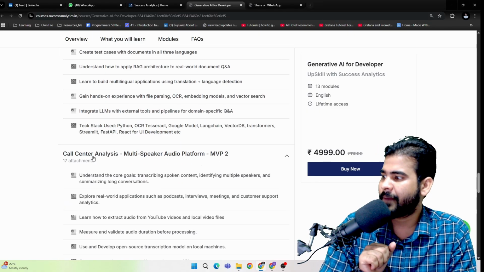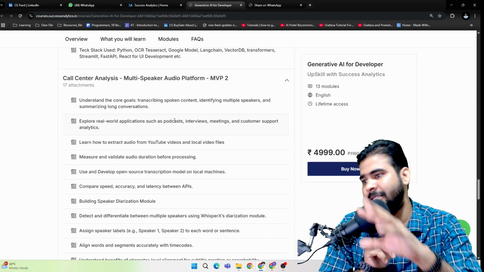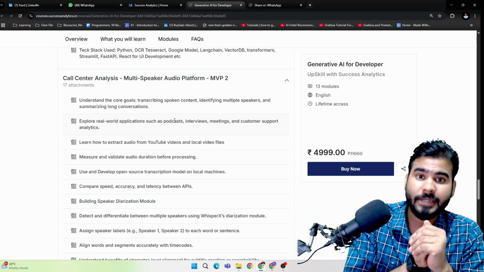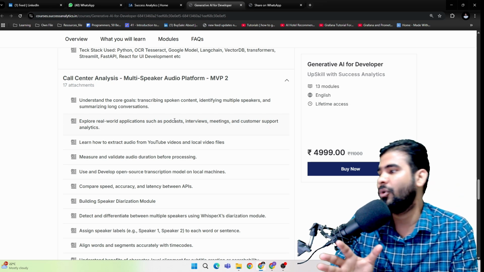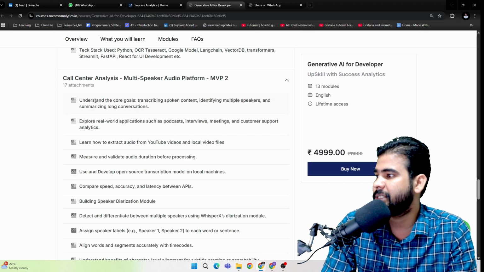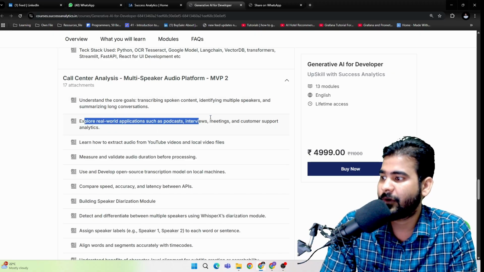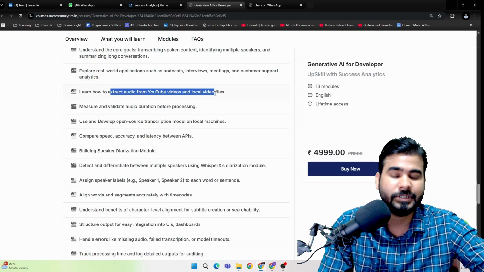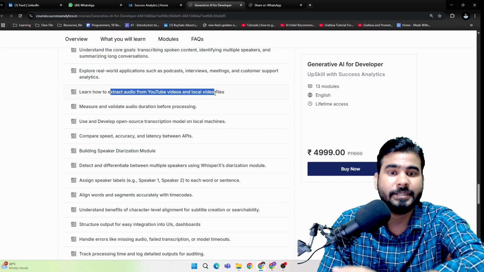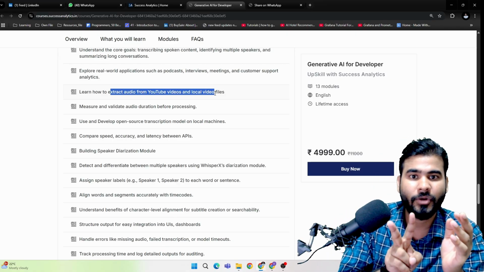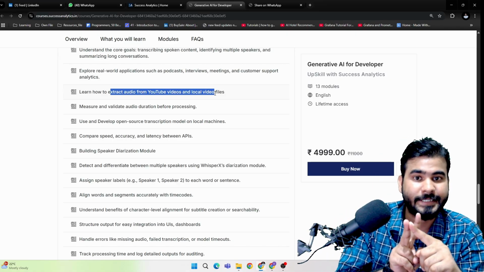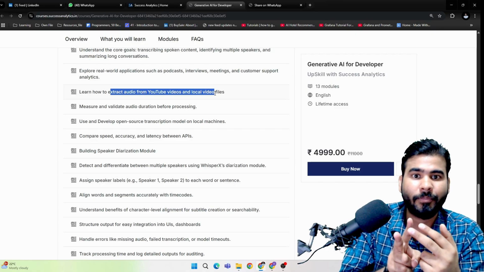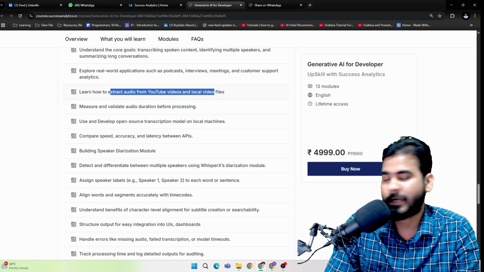Then the second product that we have is called call center analysis. Again, this is one of the MVPs that we have developed for one of our Hyderabad based clients. The same MVP we are going to cover in our courses here. As you can see, understanding the main goal, exploring real-world applications, extracting the videos. Let's say if you have call center data, you can use it, or if you want, you can use podcast data, because in call center data we have two-way communication: one is a customer, the second is an agent. The same thing in a YouTube podcast, we have a two-way conversation, two persons are available in a podcast. So you can use a podcast for testing purposes.